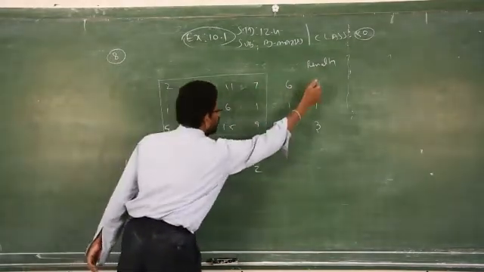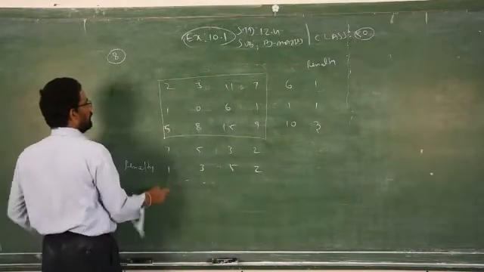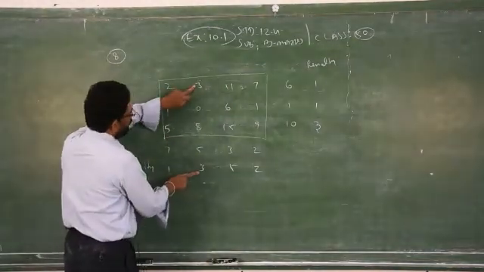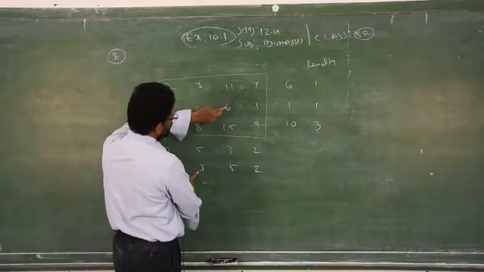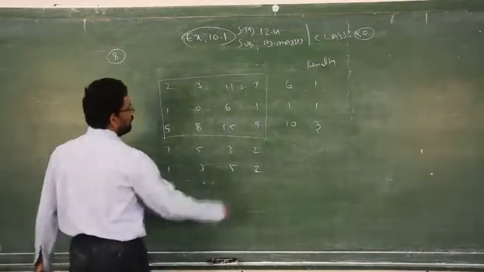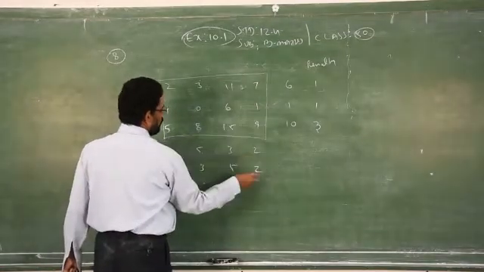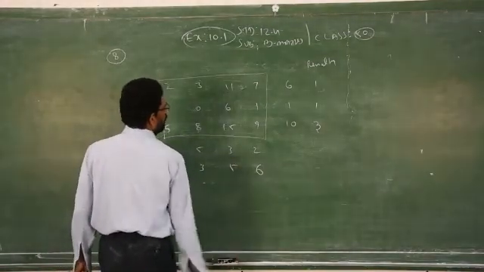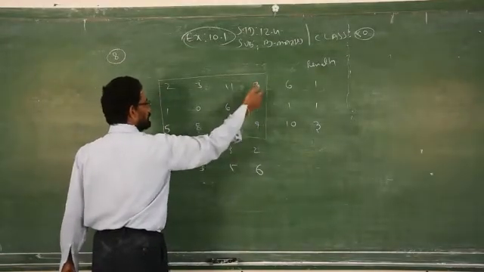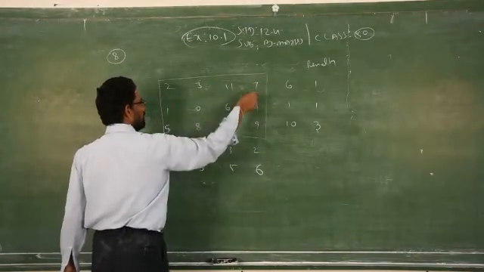So you have to find row wise as well as column wise. 2 minus 1, 1. 3 minus 0, 3. 11 minus 6, 5. 7 minus 1. Here I made a mistake. 7 minus 1 is how much? 6. I subtracted 7 and 9. Normally people make this mistake.